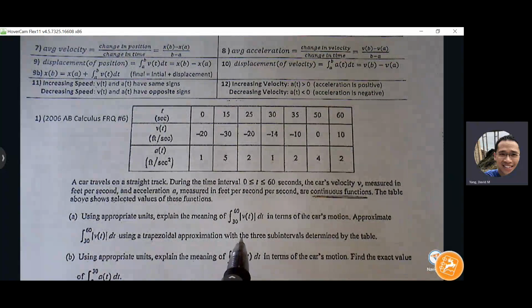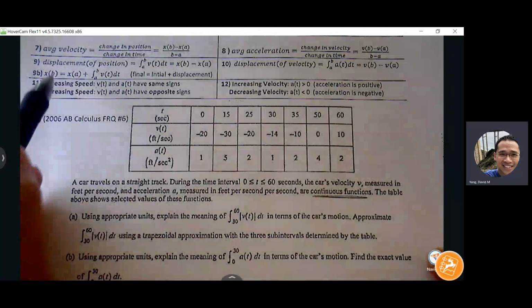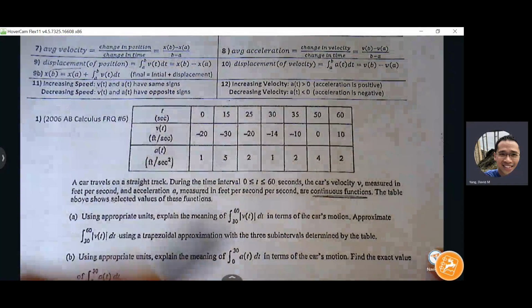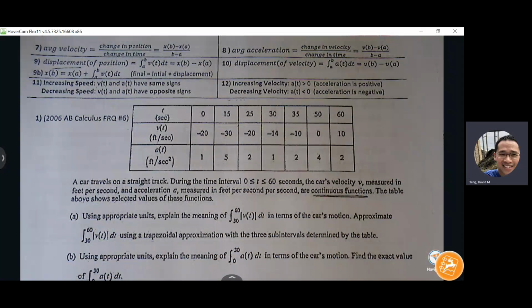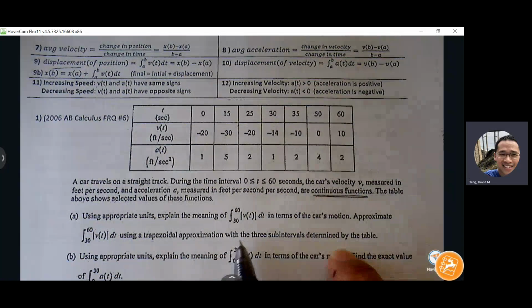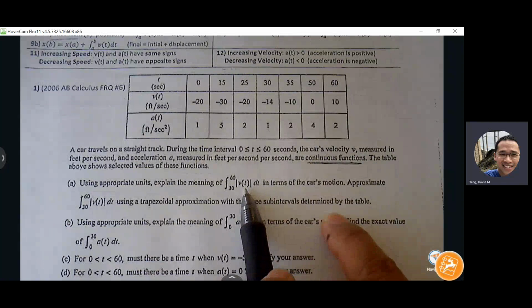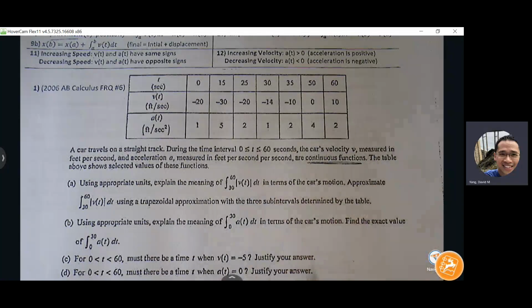Okay. Without the absolute value would just be what? Displacement, yeah. So without the absolute value, we're just going to know where he is in relation to where he started, right? But with the absolute value, that tells us total what? Total distance, right? So with total distance, we don't care where he ends up, we're just going to keep track of every motion that the car makes and count that as positive distance.